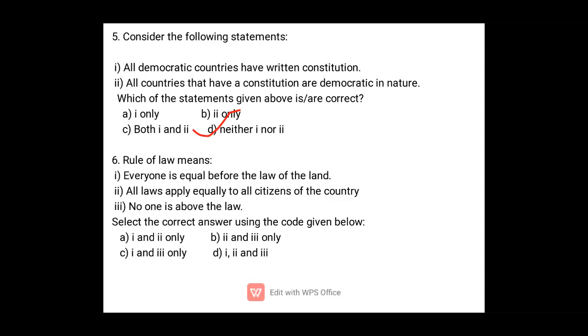Yes, it is correct. And all laws apply equally to all citizens, and no one is above the law. So all are correct. So option D is the correct answer. The Bill of Rights concept is also taken from the British Constitution.